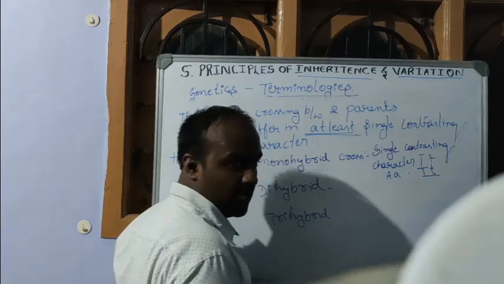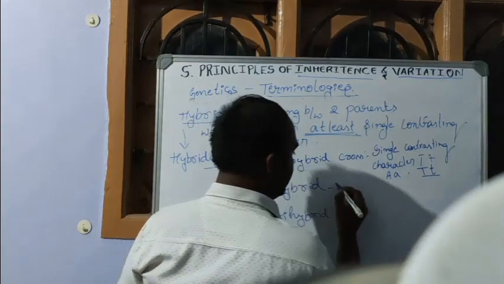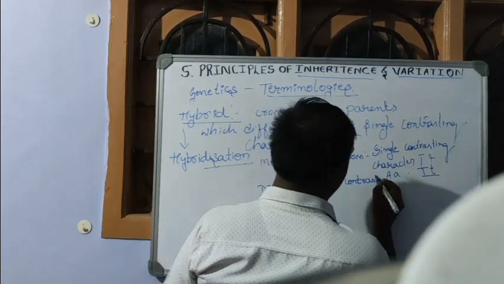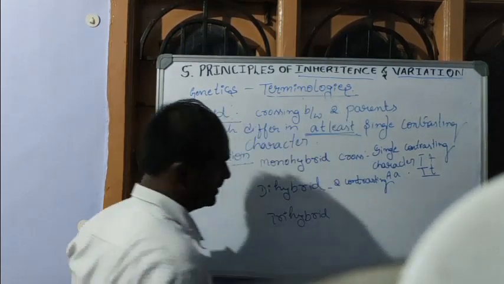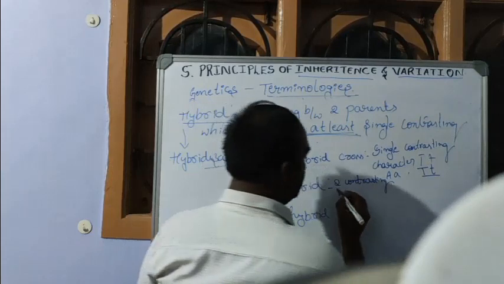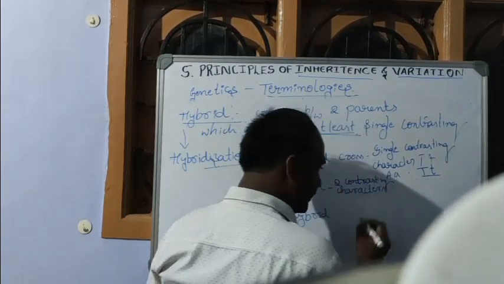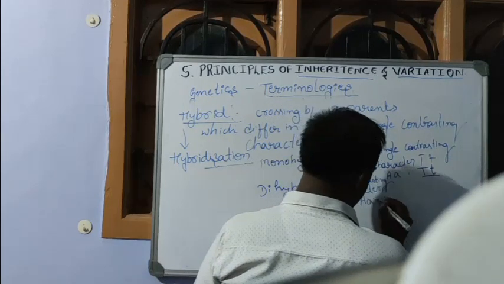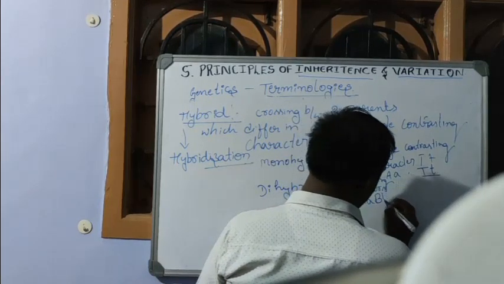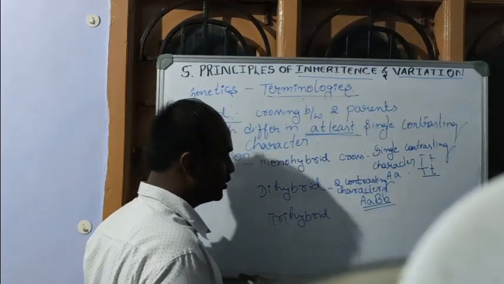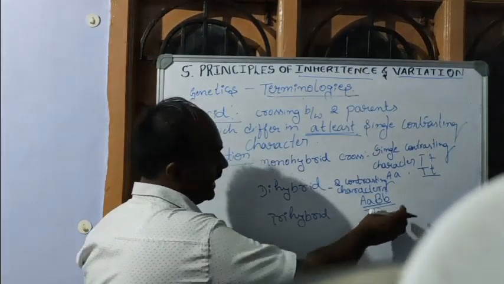Then dihybrid: a cross made between two parents differing in two contrasting characters. It can be written as capital A small a, capital B small b. This is the representation of a dihybrid expression.